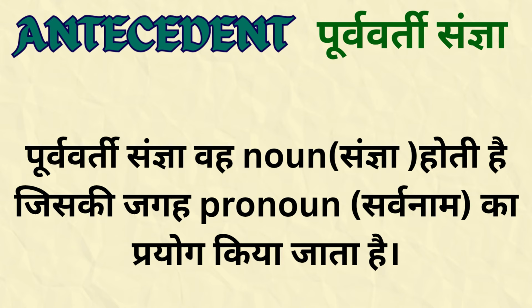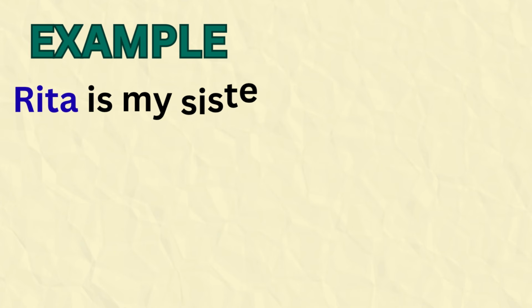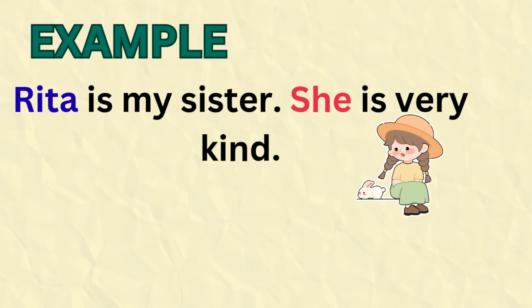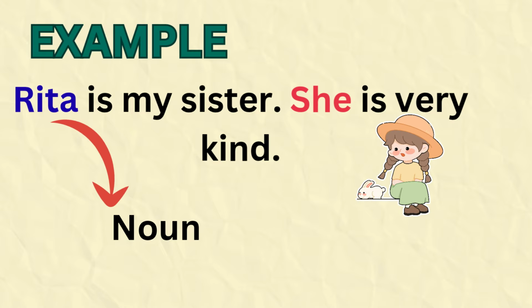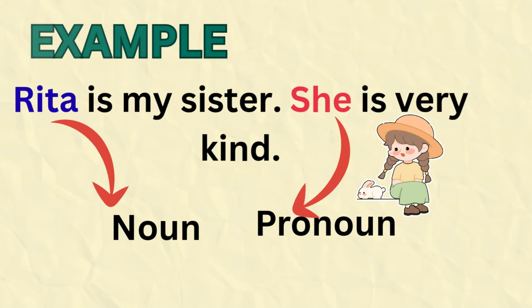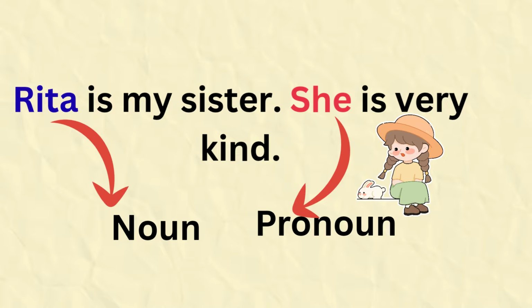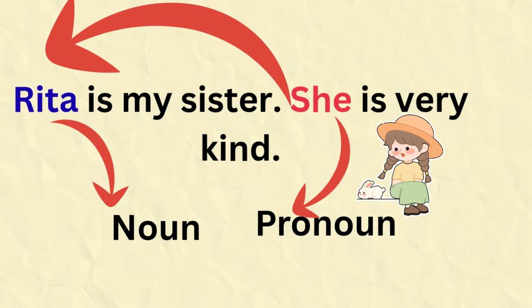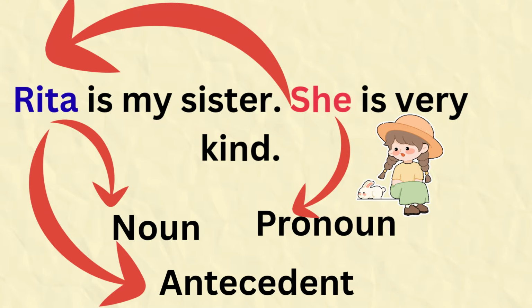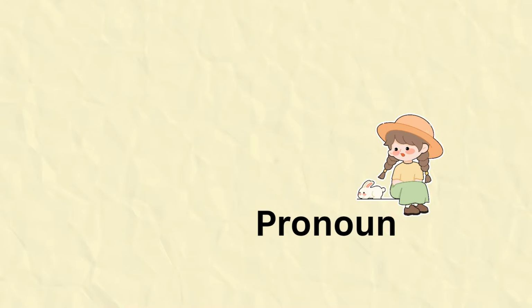Let's understand it with the help of example. First is Rita is my sister. She is very kind. Here Rita is a noun. Instead of repeating Rita, we use the pronoun and that is she. The pronoun she refers back to Rita. So here Rita is an antecedent and she is a pronoun. Got it? Okay.